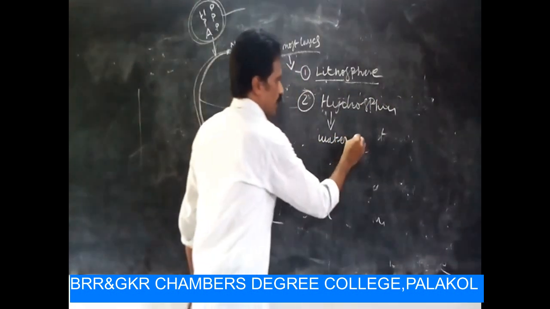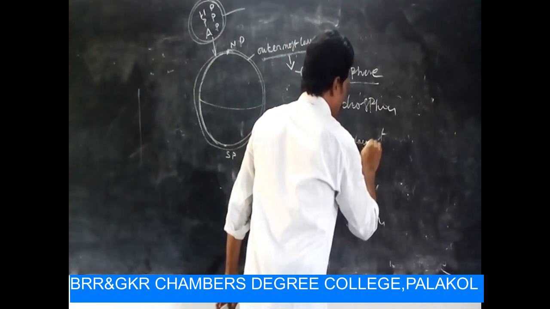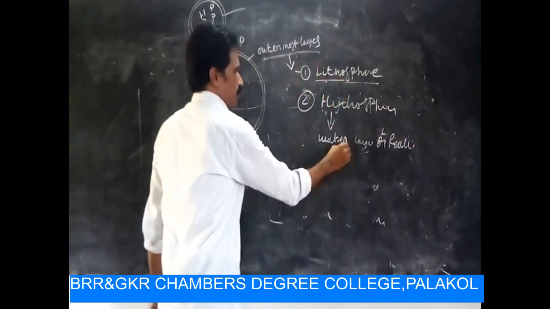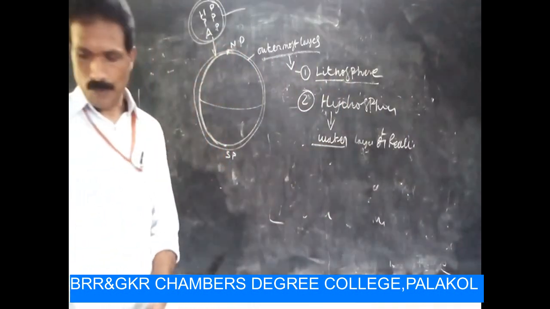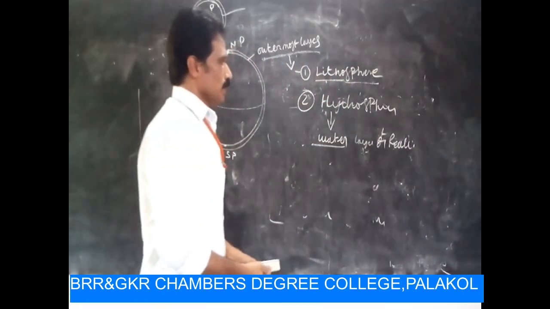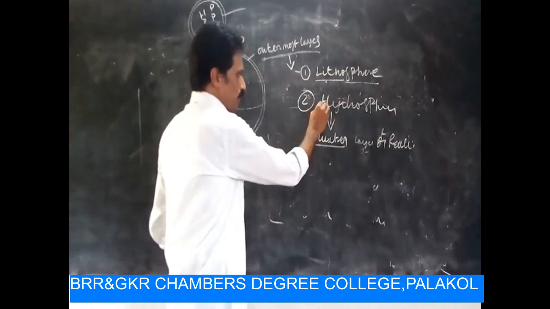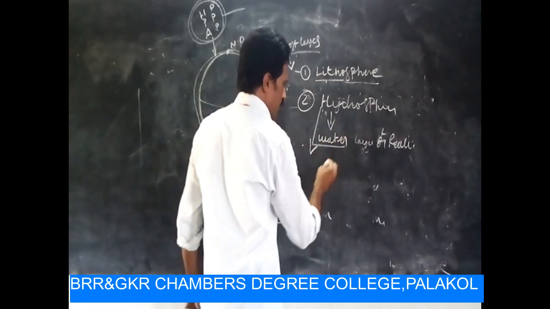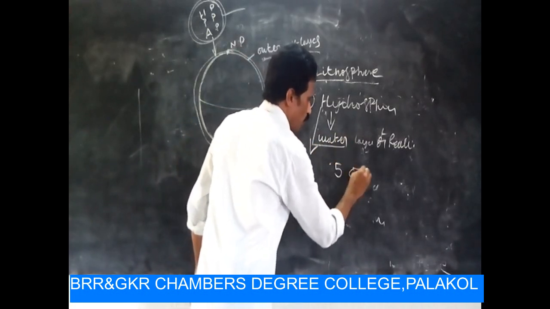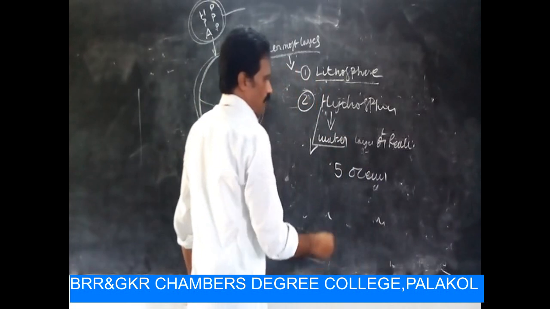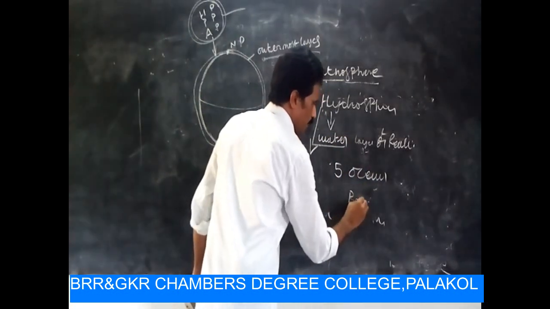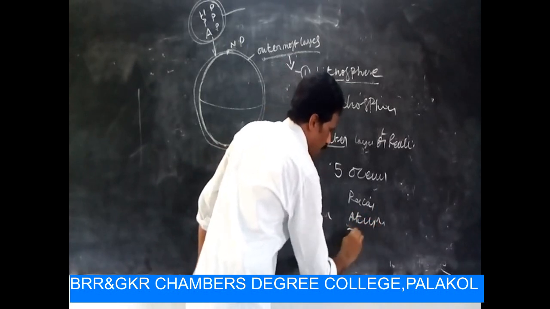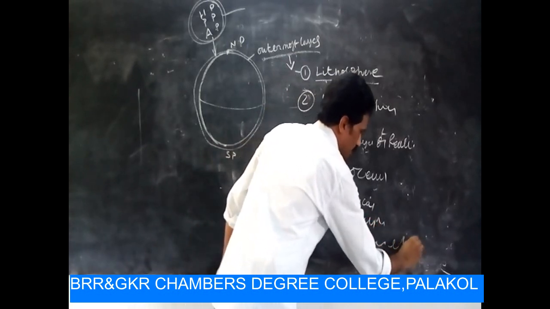Sphere means layer or realm. So, according to this, there are 5 oceans, like Pacific, Atlantic, Indian Ocean, like that.